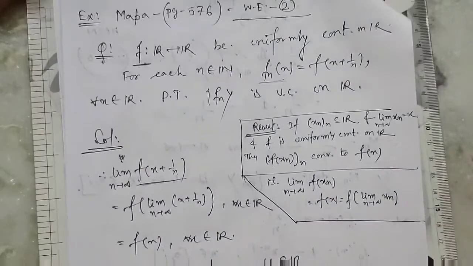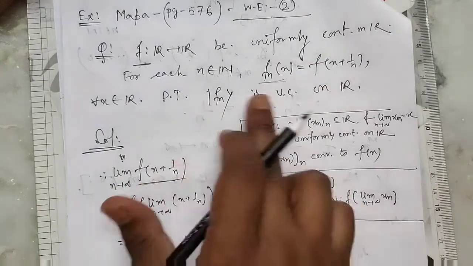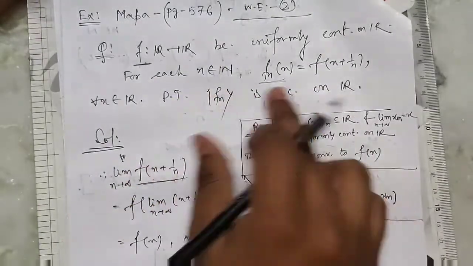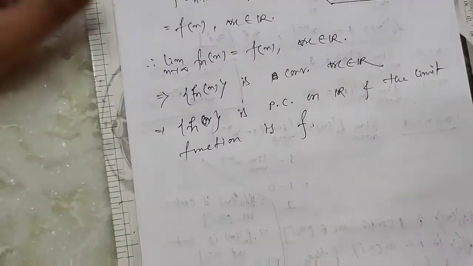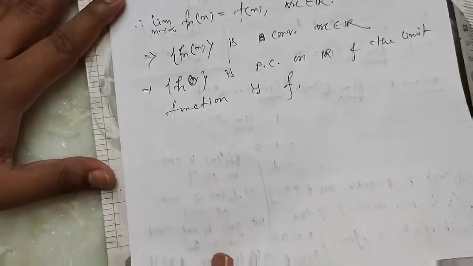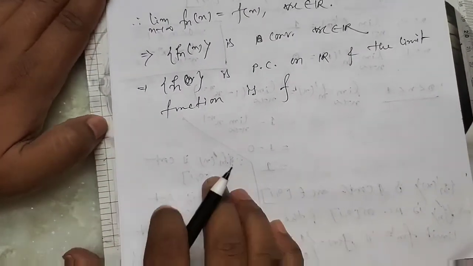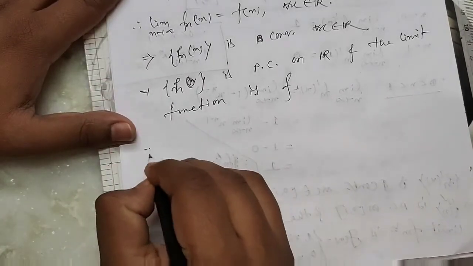Now we have to prove that fn is uniformly convergent. Since f is uniformly continuous, we apply the definition of uniform continuity.